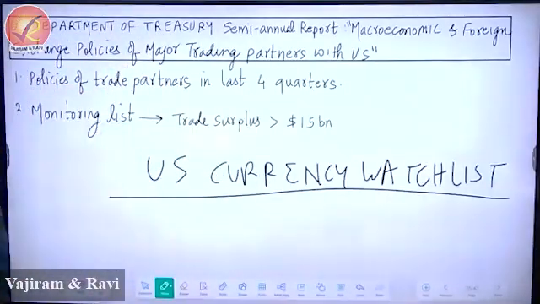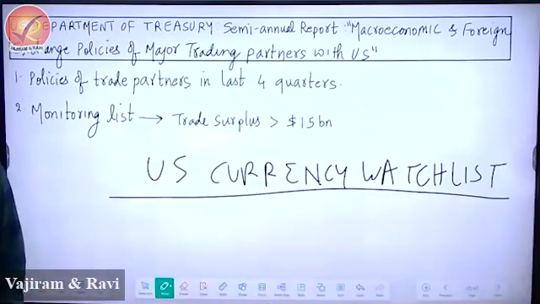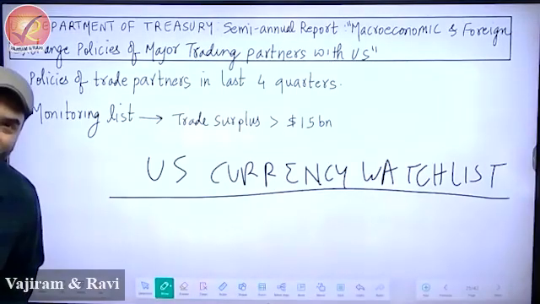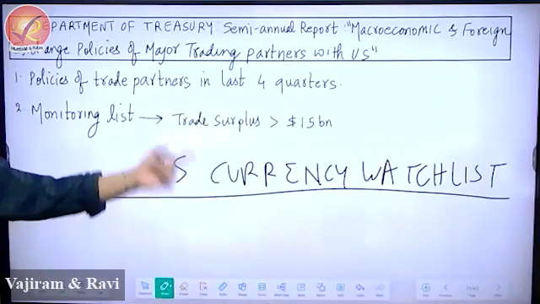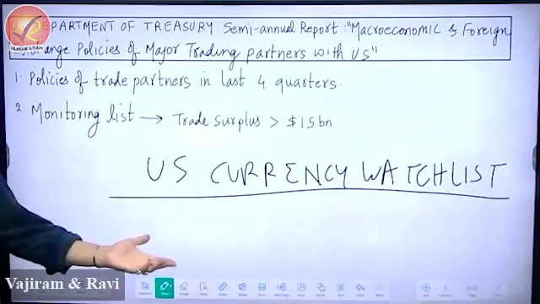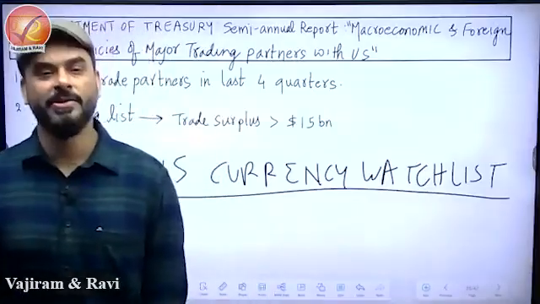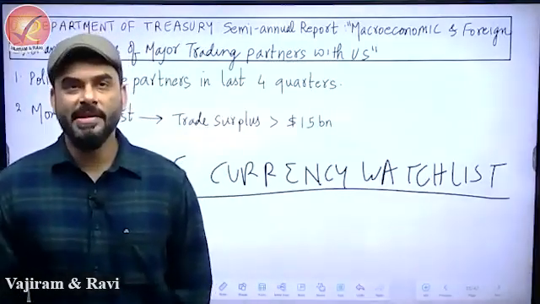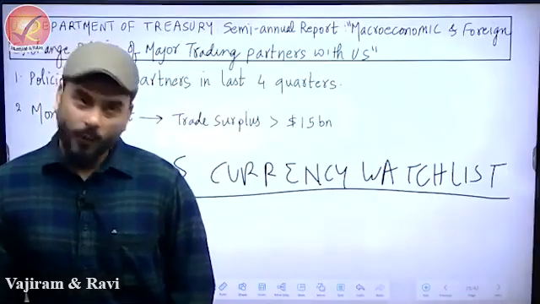Now see this. There is something called the US currency watch list. What is USA doing there? USA is acting like the dad of the world, right? USA says, I will watch you. Why does USA need to watch us? Because we are using the US currency as a global currency, called dollars. So USA says, I'm interested in watching you, the reason being that you are using my dollars.